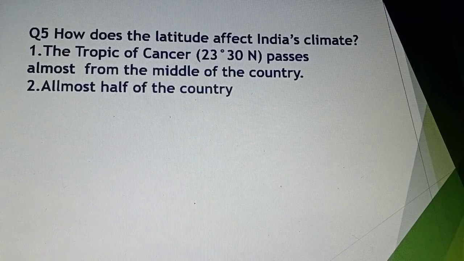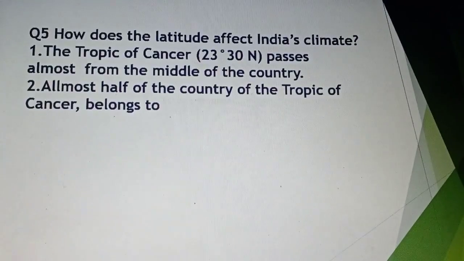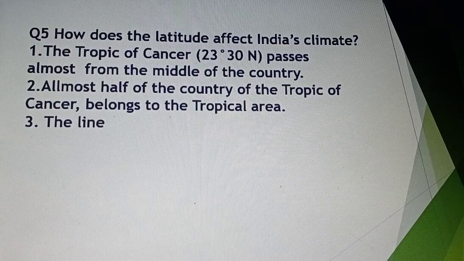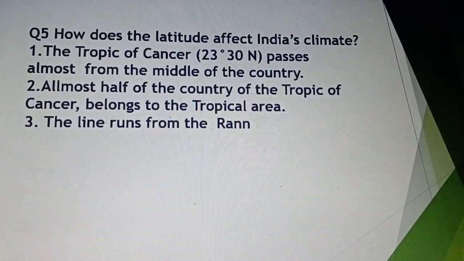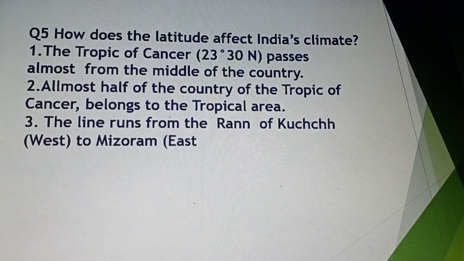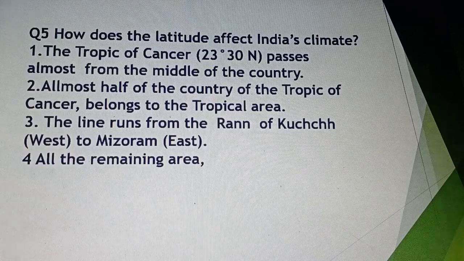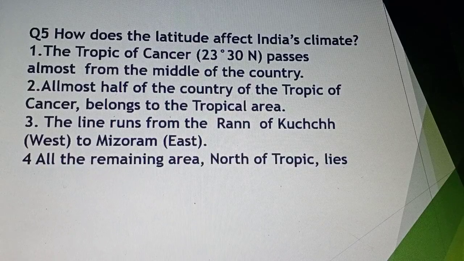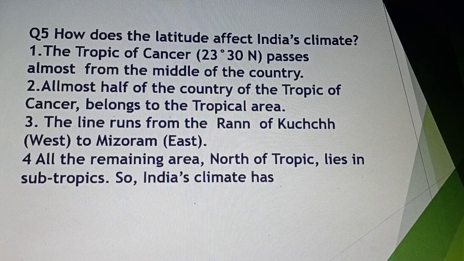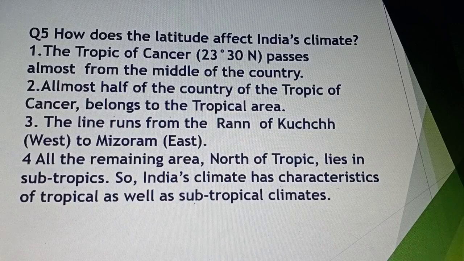Almost half of the country lies in the tropical area, and the line runs from the Rann of Kutch in the west to Mizoram in the east. All the remaining area north of the tropic lies in the subtropics. So India's climate has characteristics of both tropical and subtropical climates.